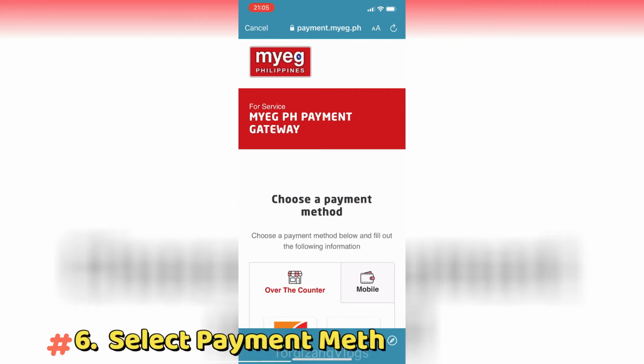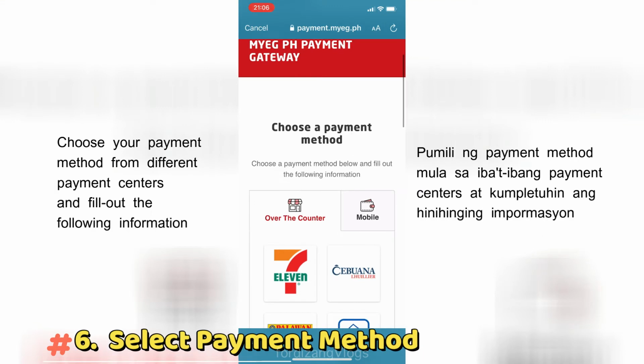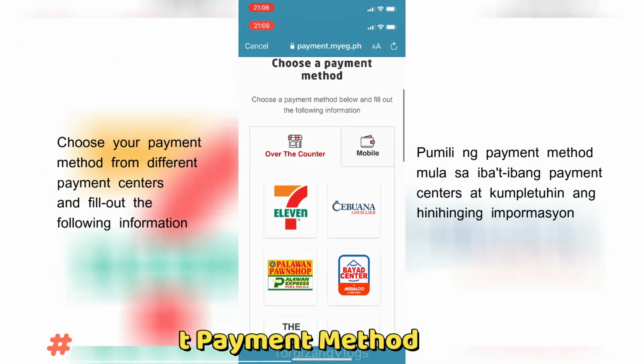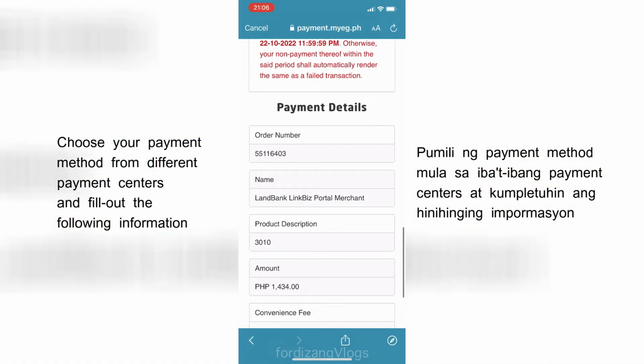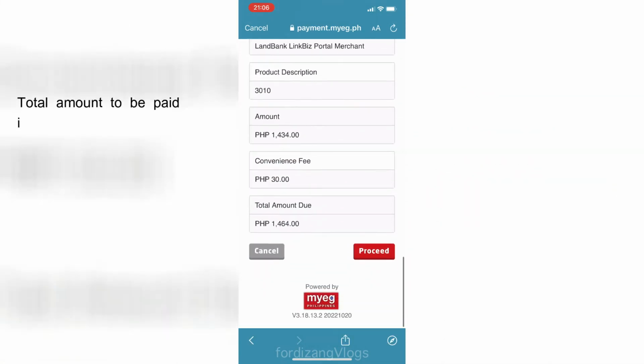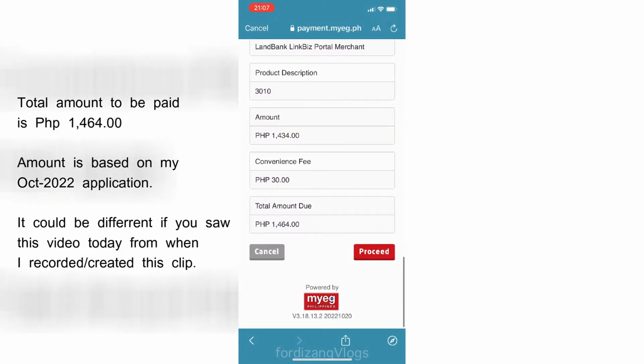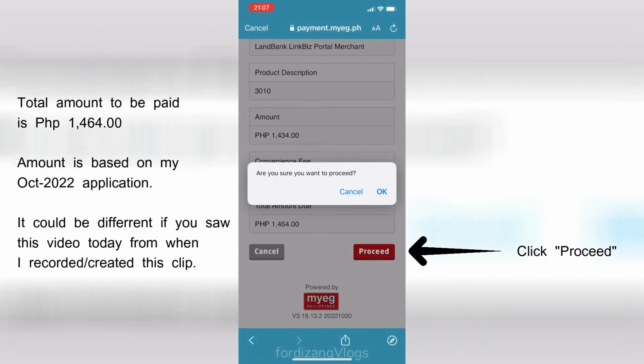In Step 6, select your payment method. Choose your payment method from different payment centers and fill out the following information. In the payment details, it will show your total amount to be paid as 1,464 pesos. Click Proceed, and click OK.